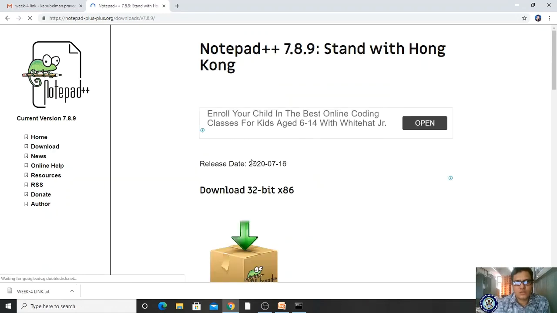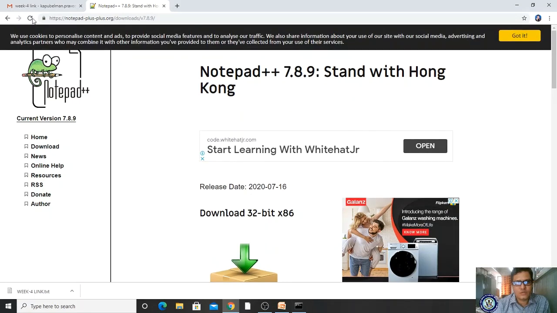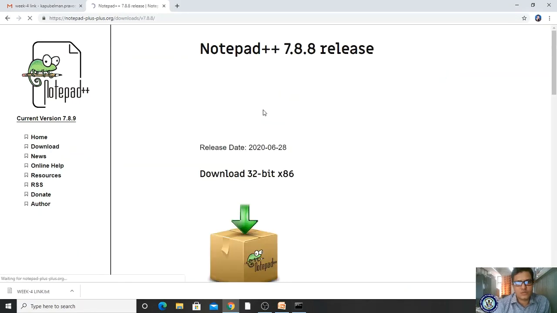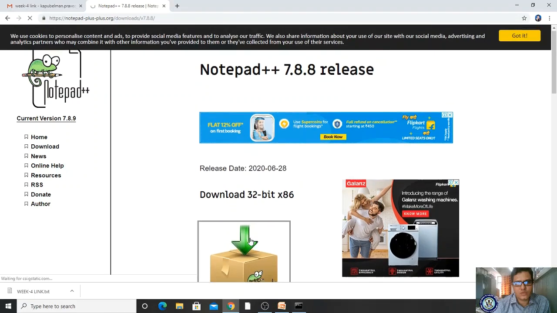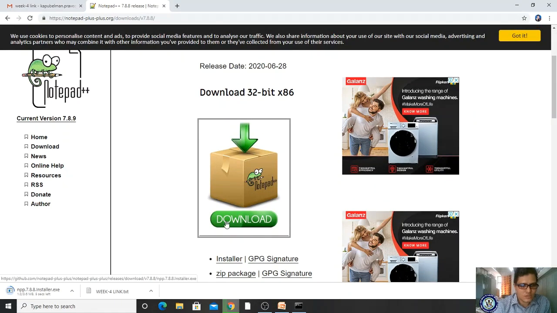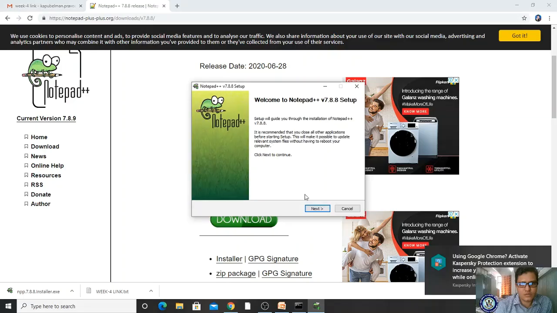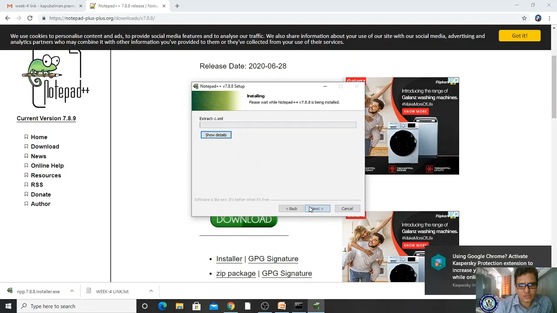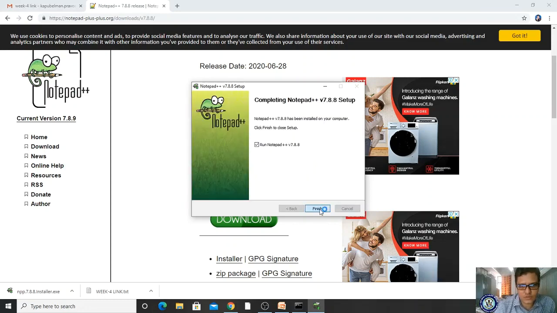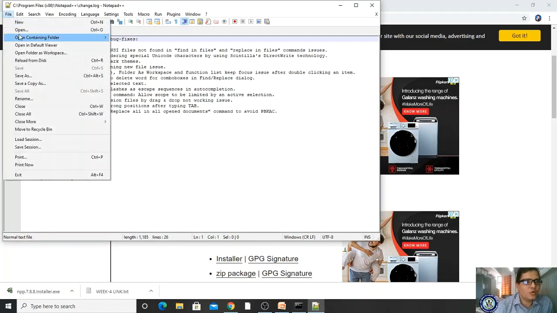Okay, let me take it. The version is already available, let me download it. It is downloading. I'm opening it. Yes. Okay. Next. I agree. Yes. Finish. Right. Let me open it.